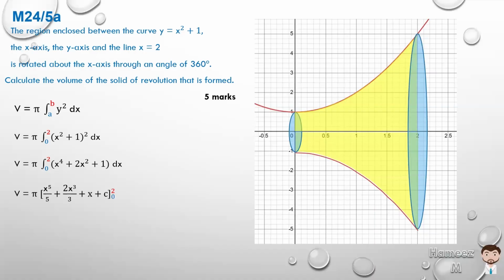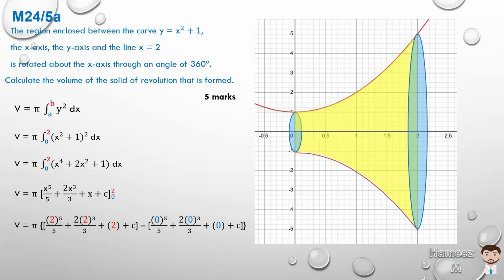So the volume is equal to pi times 2 to the 5th over 5, plus 2 times 2 cubed over 3, plus 2, plus c, minus the values at x equals 0: 0 to the 5th over 5, plus 2 times 0 cubed over 3, plus 0, plus c.